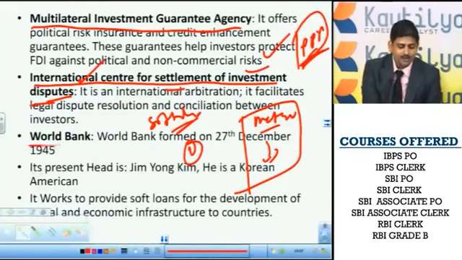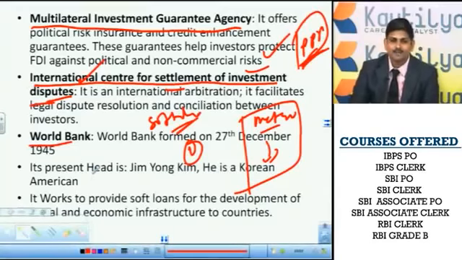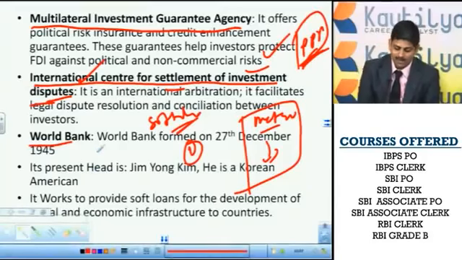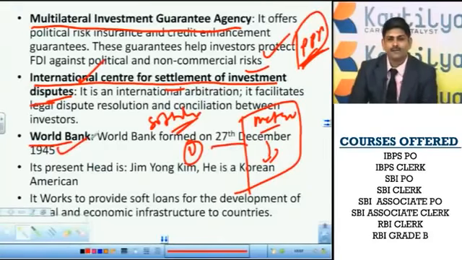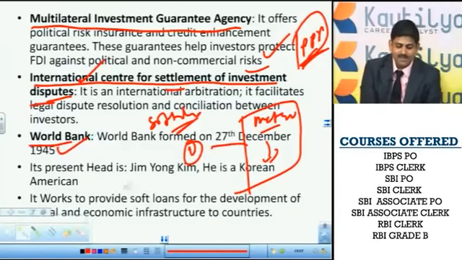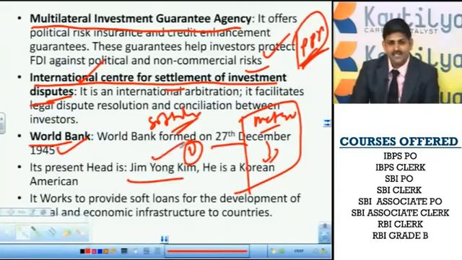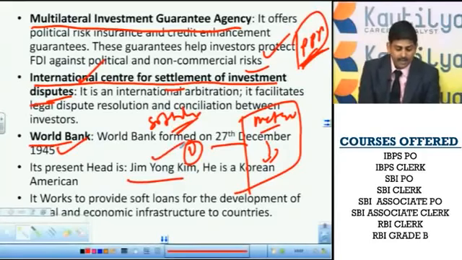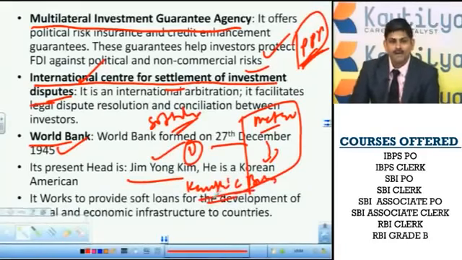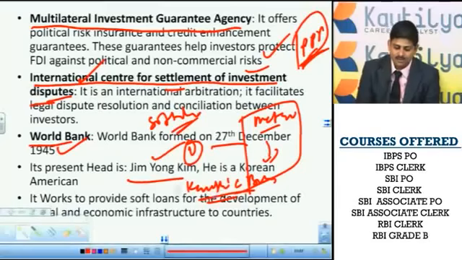As I said, the above five are part and parcel of the World Bank, and the World Bank was formed on the 27th December 1945. Its present president is Jim Yong Kim, a Korean doctor, a physician actually. Here you need to remember another person known as Kaushik Basu. He is the advisor to the World Bank director and also vice president. In 2016 he was going to take the responsibility of the International Economic Association. Kaushik Basu is an Indian.